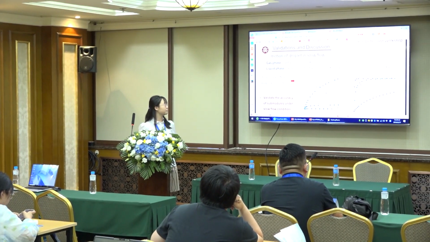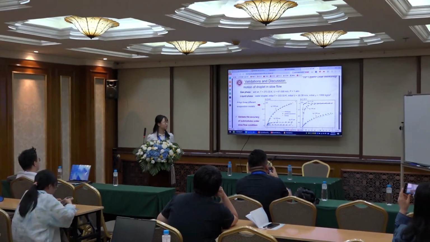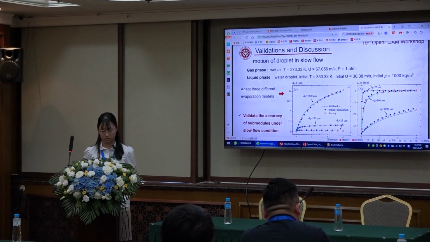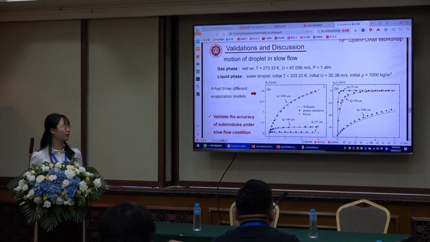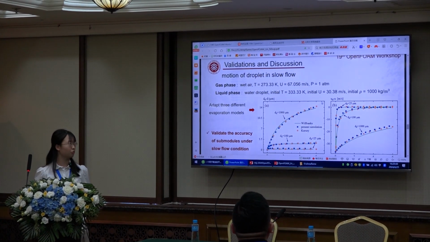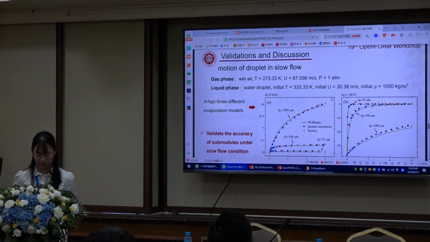Furthermore, we do some validations for the liquid phase and discussions based on it. We first test the motion of a single droplet in slow flow. The initial conditions for gas phase and liquid phase are listed here. In this case, we test 3 different sizes of droplet. As they moved inside the tube, we could get their diameter and velocity at different locations.